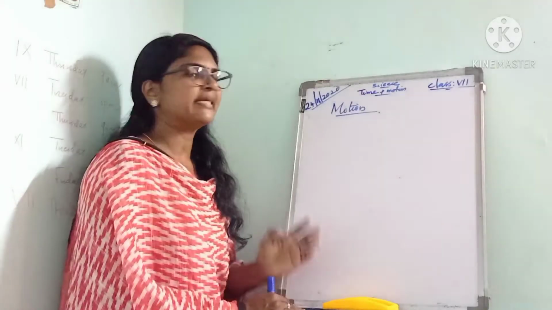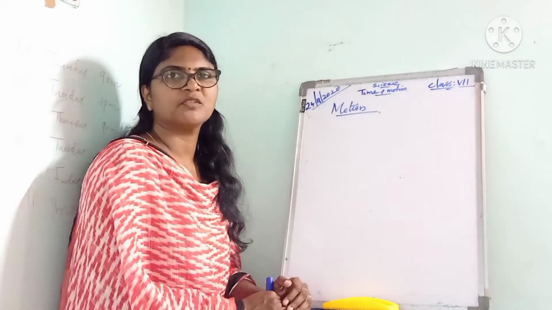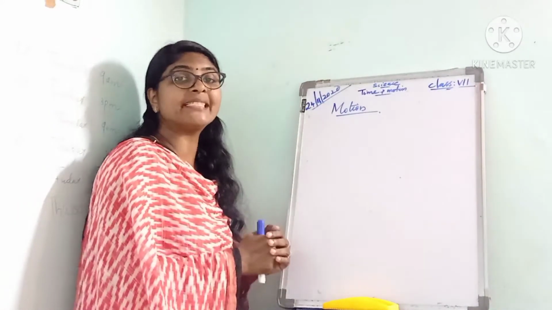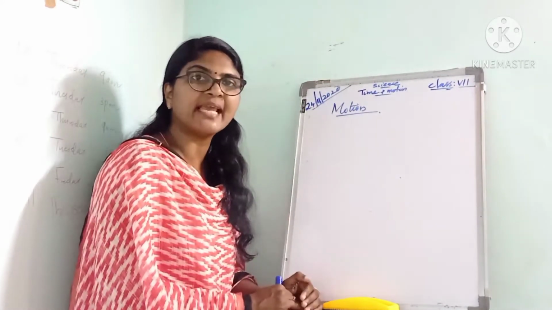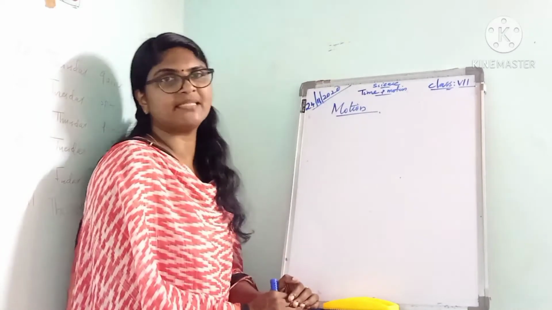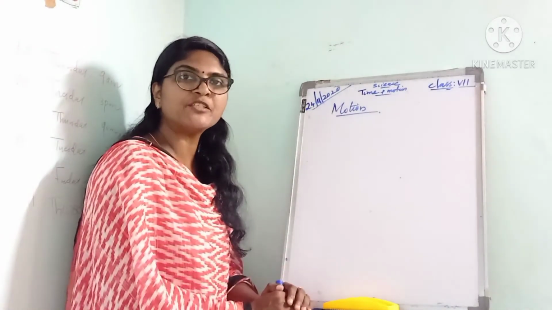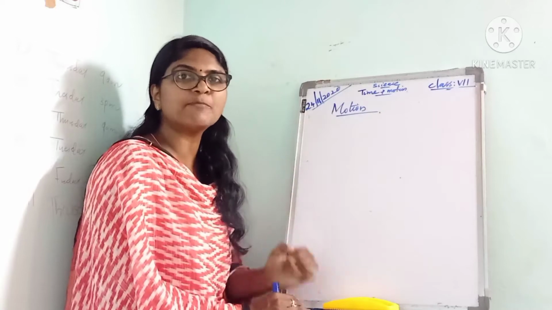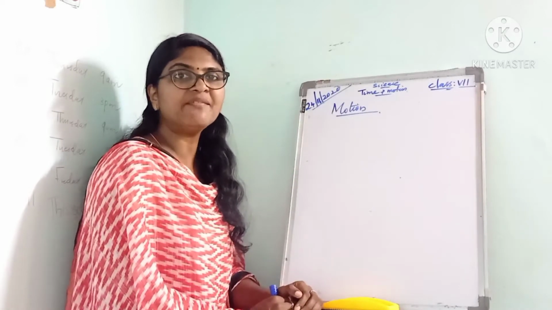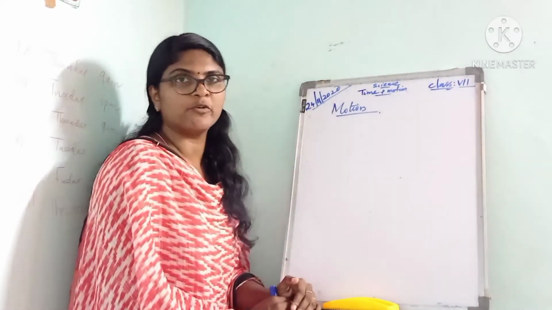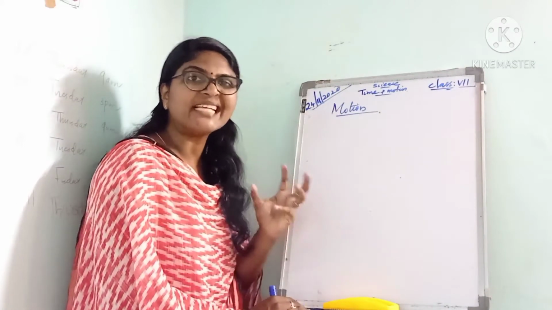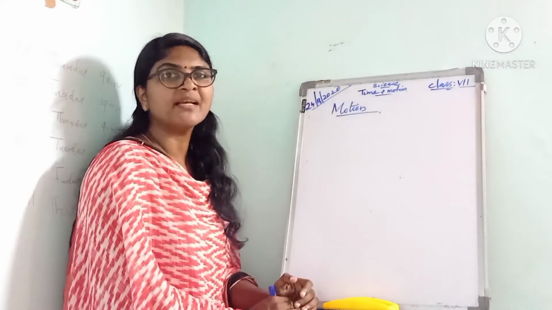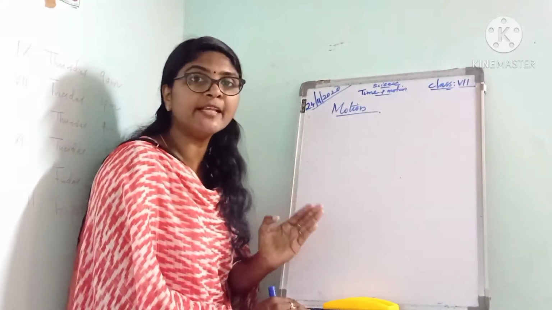Next, about motion. How can we say an object is in motion, or at rest? When we consider the movement of a car, it changes its position with time, so we can say that the car is in motion. If an object changes its position with time, then that object is said to be in motion.